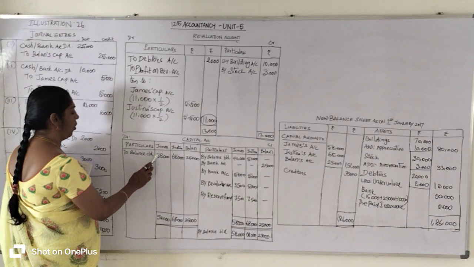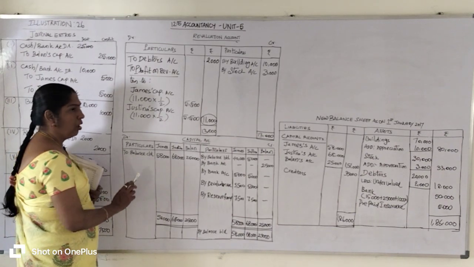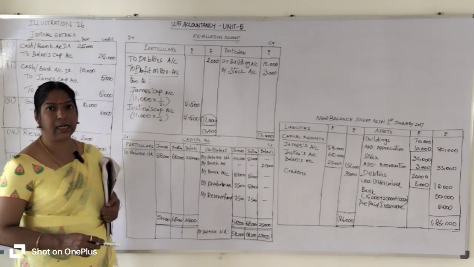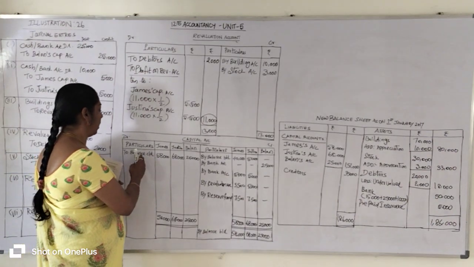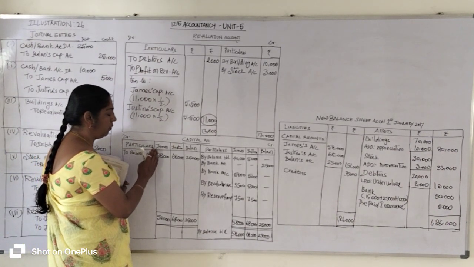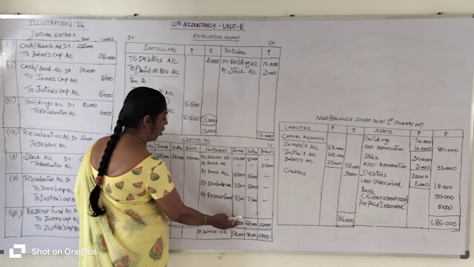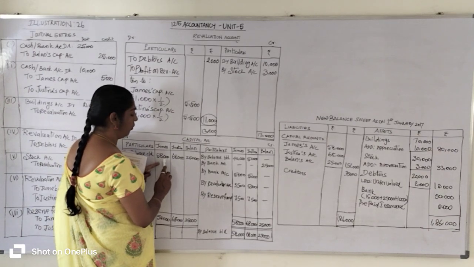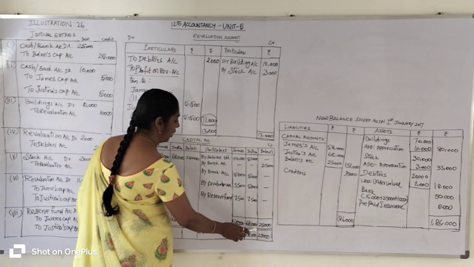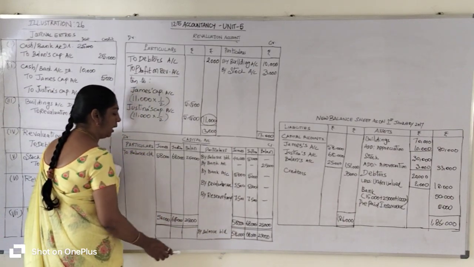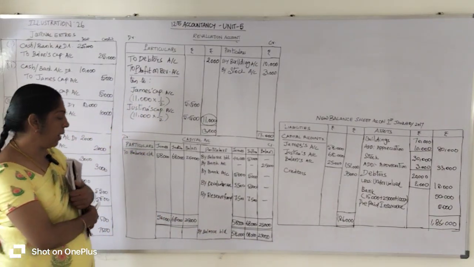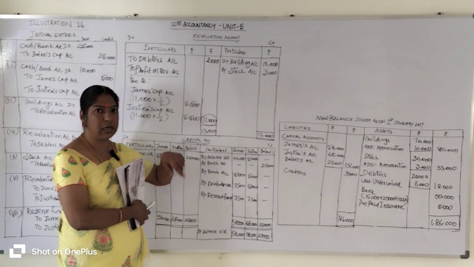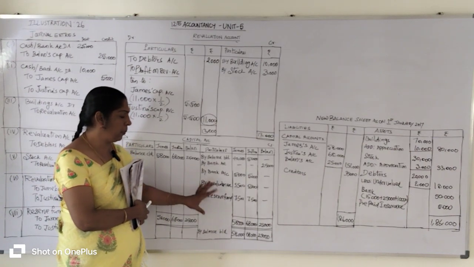Again this amount we are going to write as to balance carried down. To balance carried down means the closing balance of the capital account for the current accounting period. After entering the closing balance of the capital account for the current accounting period, immediately we are going to bring it down to the opposite side and enter below the total the same closing balance amounts, 58,000, 68,000 and 25,000. Against this amount we are going to write by balance brought down. By balance brought down means this is the opening balance of the capital account for the next accounting period. Okay. So we prepared the capital account.